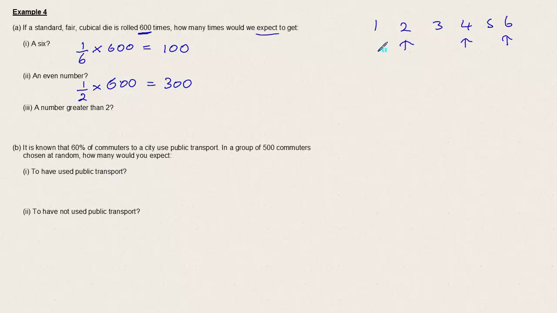A number greater than 2, so that's 3 and upwards, so that's going to be 4/6, or 2/3, times 600, and if you calculate that you'll find that you get 400. So every time, an expected number is just the probability for the event times the number of times you're doing it.